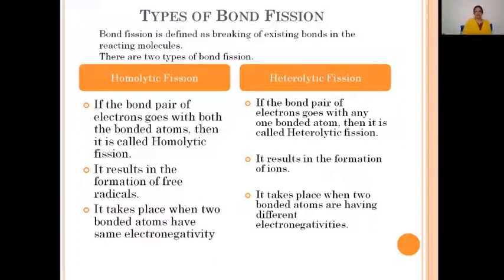Now, the third one: homolytic bond fission takes place when two bonded atoms have the same electronegativity, whereas heterolytic bond fission takes place when two bonded atoms have different electronegativities.